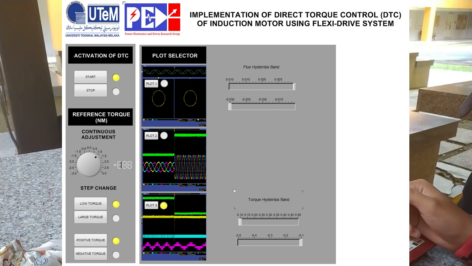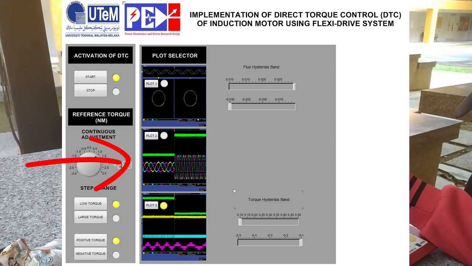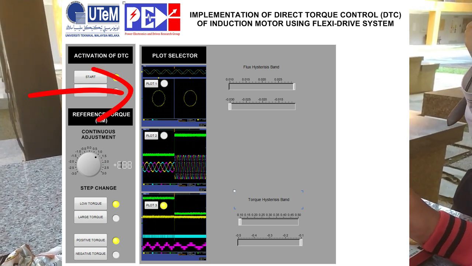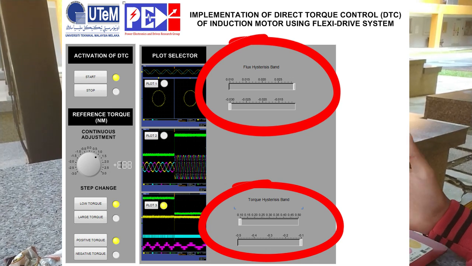The second part is plot 2 for the current IA, IB and IC. And the third part is plot 1 for the flux. So with plot 1 and plot 3, we can control the hysteresis.